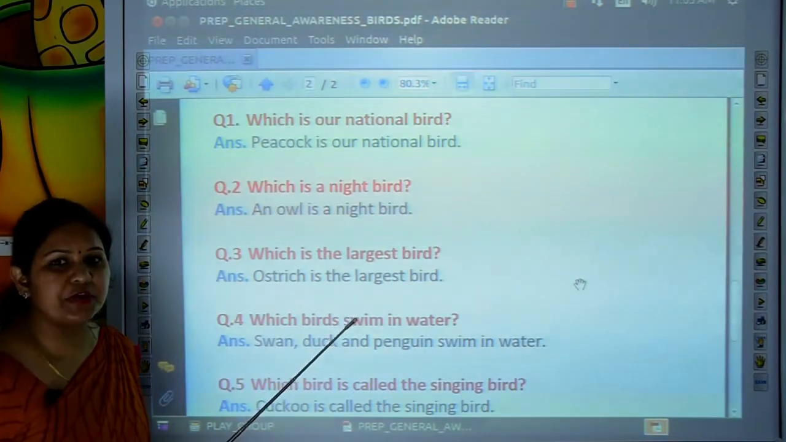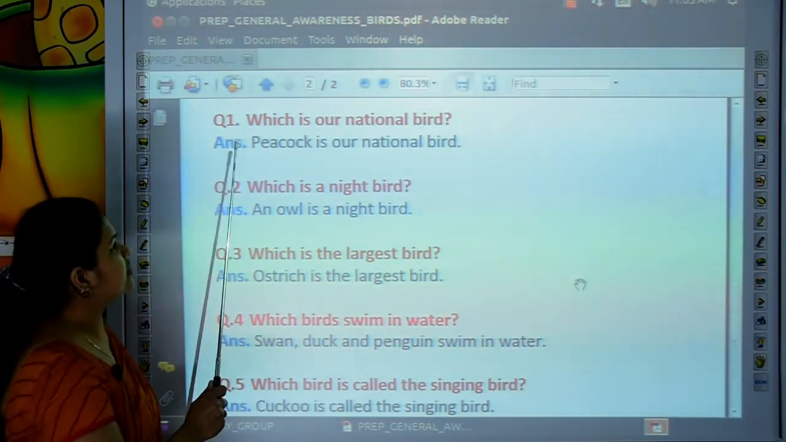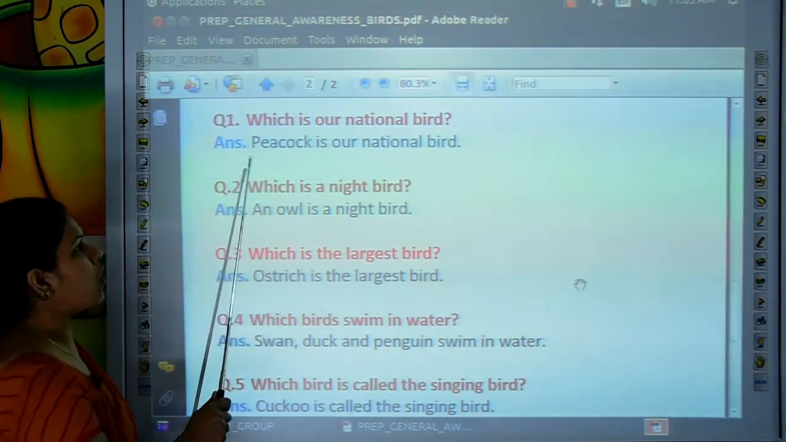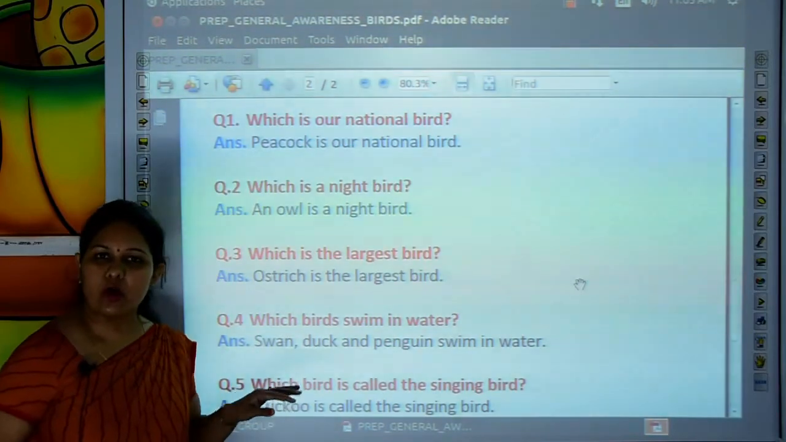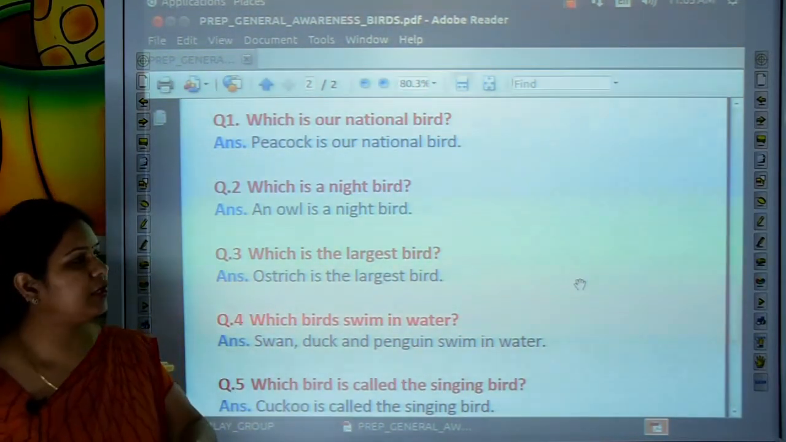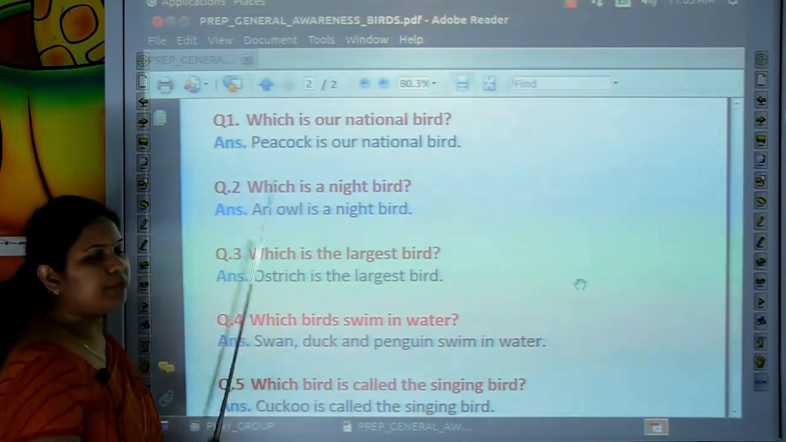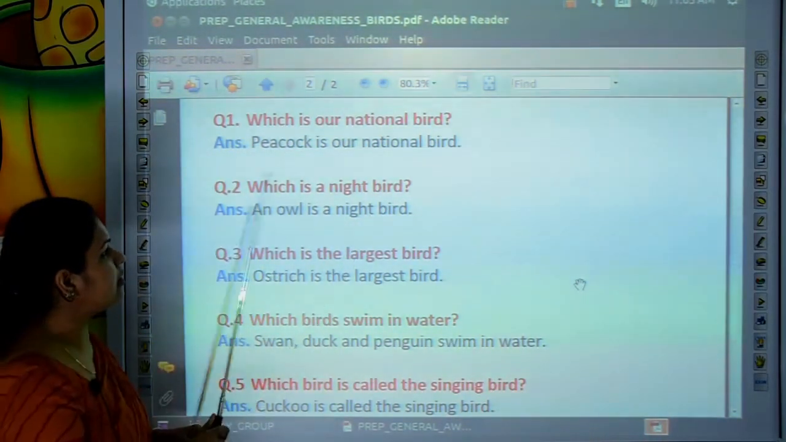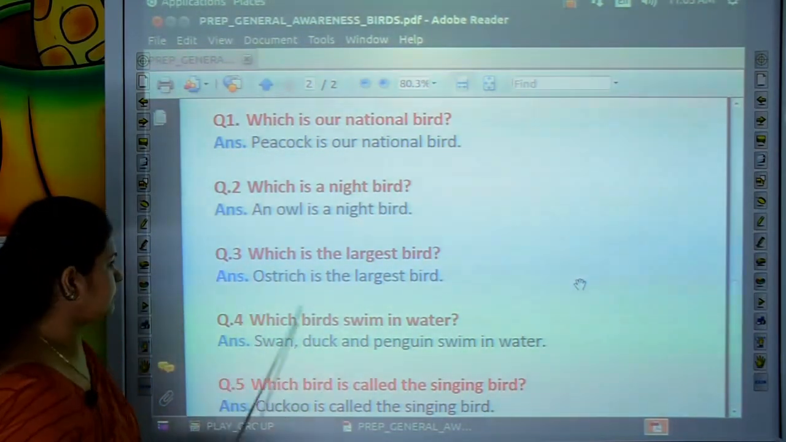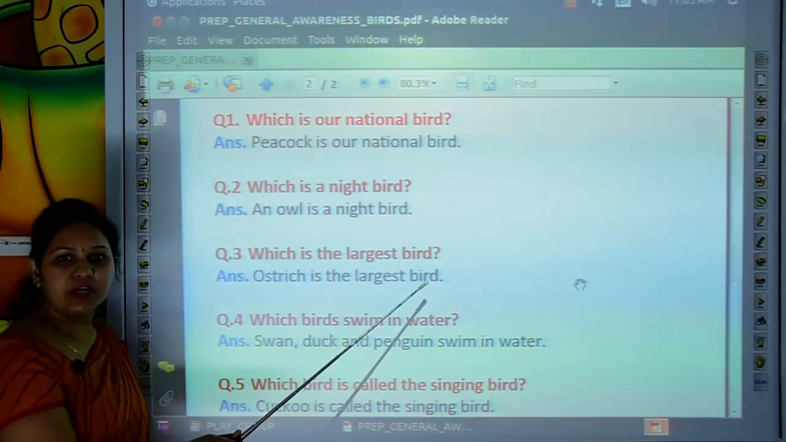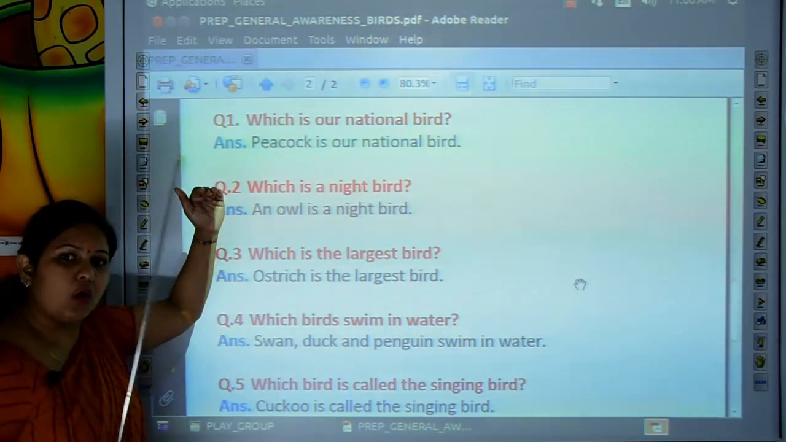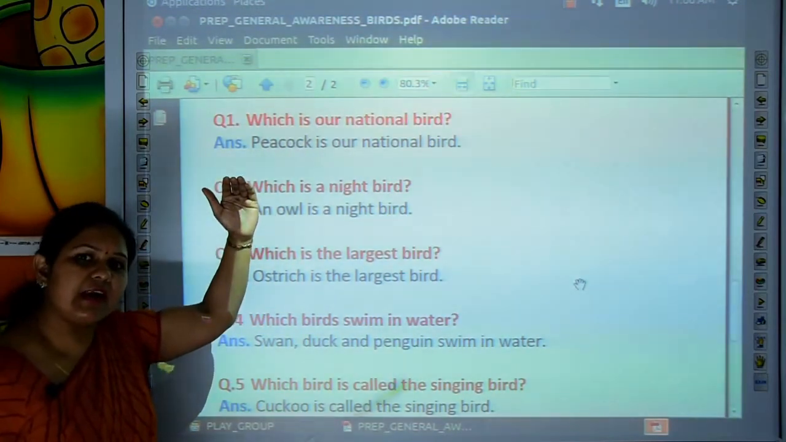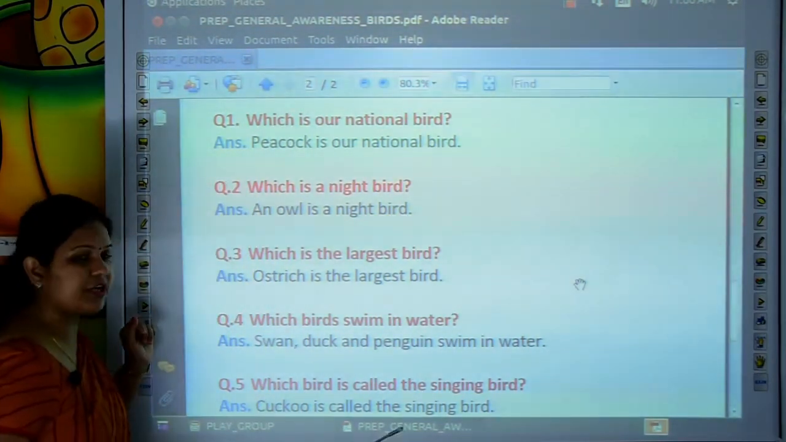So let's revise these question answers with me. Which is our national bird? Peacock is our national bird. Which is a night bird? An owl is a night bird. Which is the largest bird? Ostrich is the largest bird. Repeat with me. Very good. Come to the next.